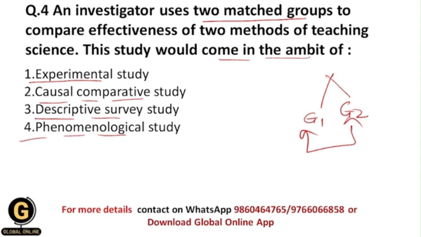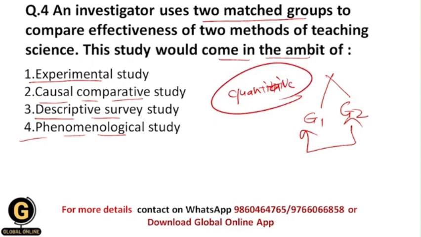For such studies we mostly have the quantitative research method, because if we want to compare the two groups, then obviously we are going to make the null hypothesis and research hypothesis, and we are going to test the null hypothesis, whether we accept it or reject it. That's why we use different statistical techniques to test the null hypothesis, and that's why the method is quantitative.